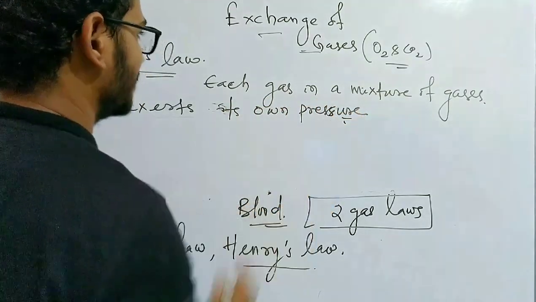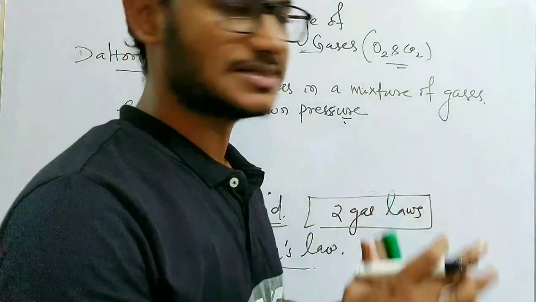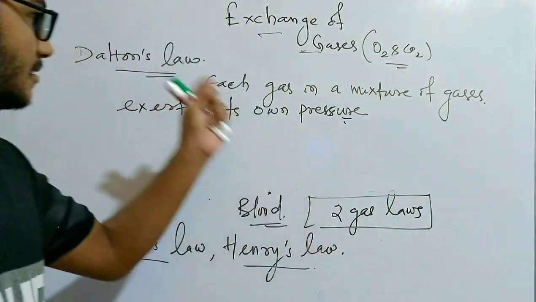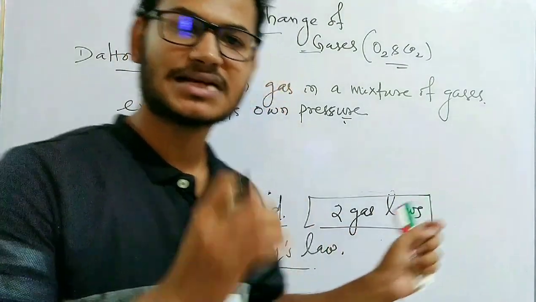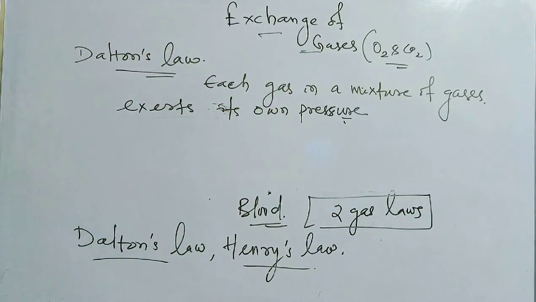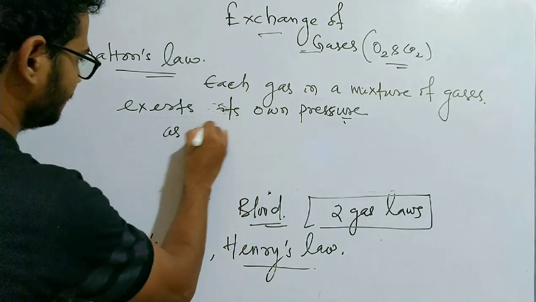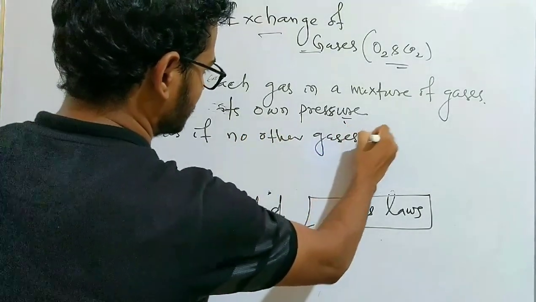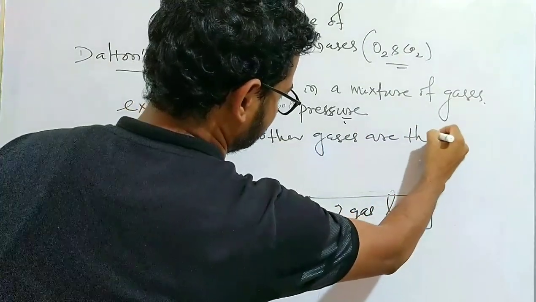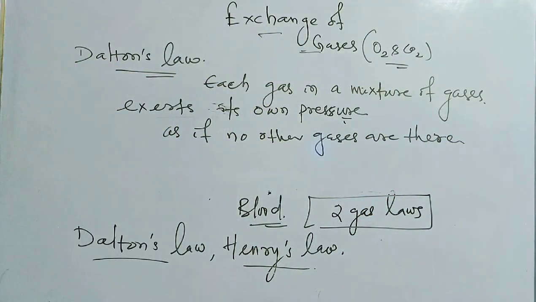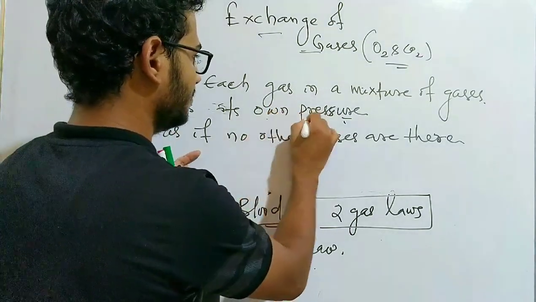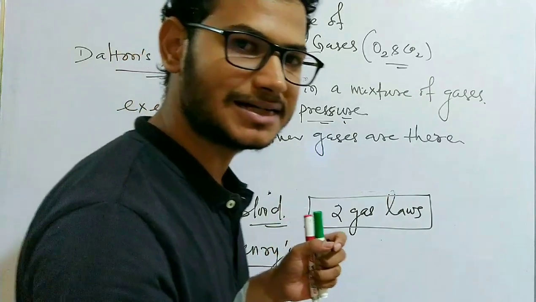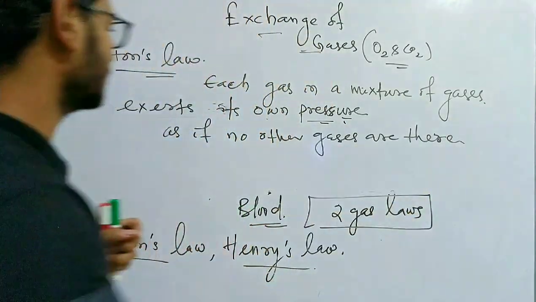That means irrespective of how many gases are present in the mixture of gases, each particular gas exerts its own pressure as if no other gases are there. So the pressure exerted by a specific gas is independent of the presence of all other gases.